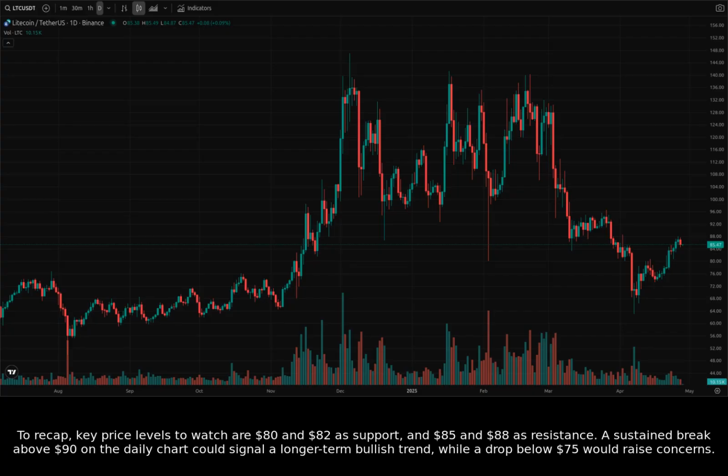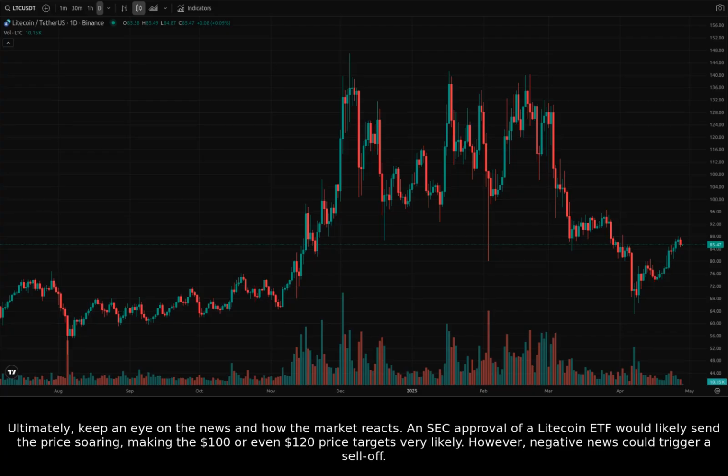A sustained break above $90 on the daily chart could signal a longer-term bullish trend, while a drop below $75 would raise concerns. Ultimately, keep an eye on the news and how the market reacts. An SEC approval of a Litecoin ETF would likely send the price soaring, making the $100 or even $120 price targets very likely. However, negative news could trigger a sell-off.